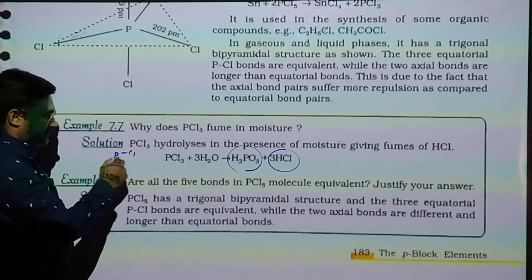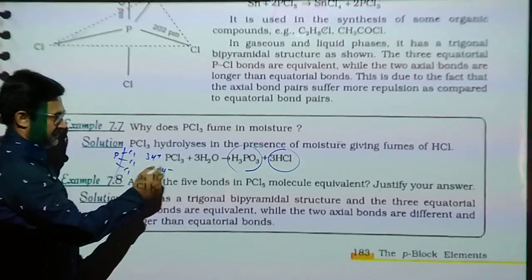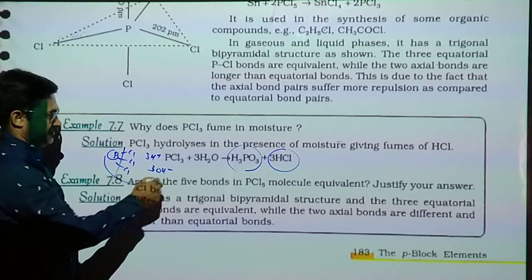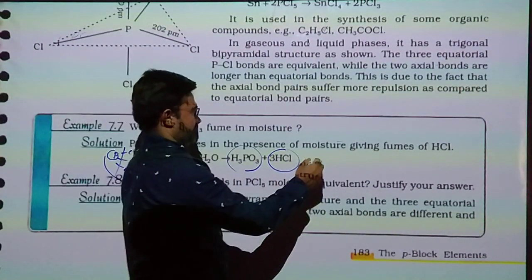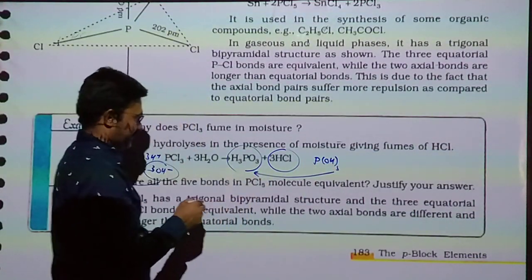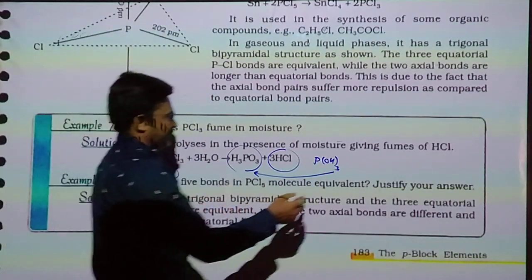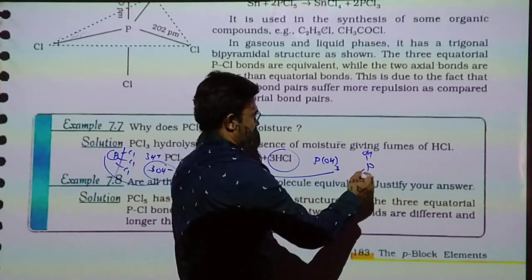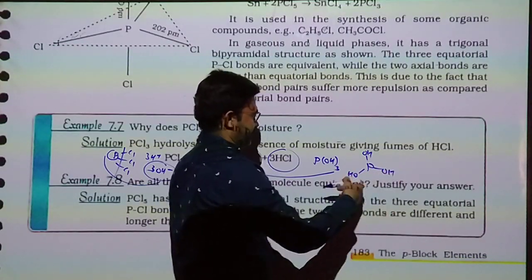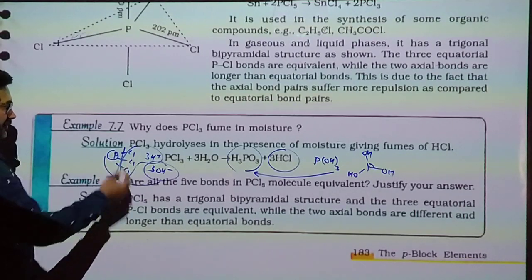Here PCl3 is given with 3 mole of water. One phosphorus with 3 OH means H3PO3, and 3 hydrogen with 3 chlorine gives 3 HCl.